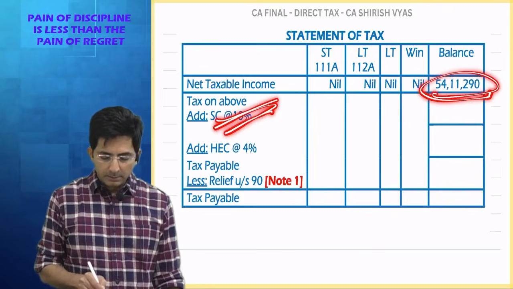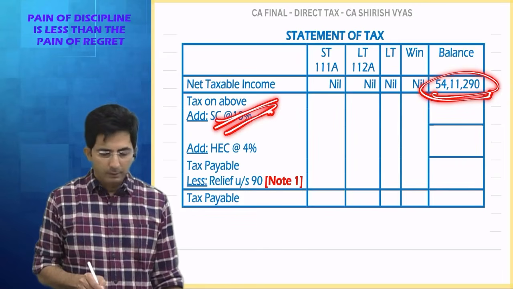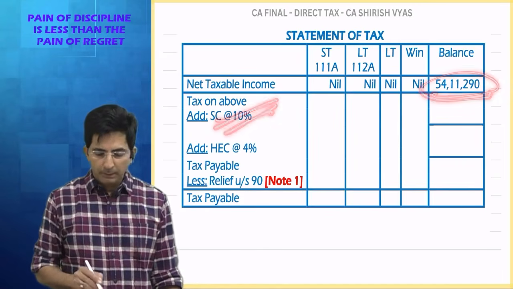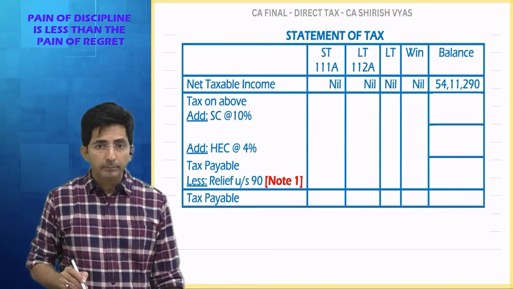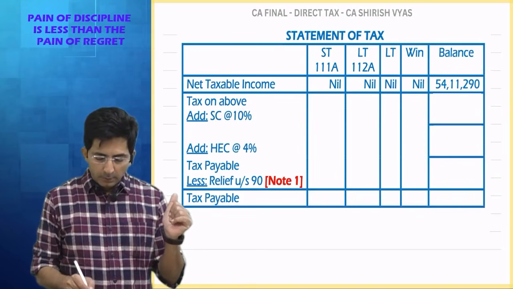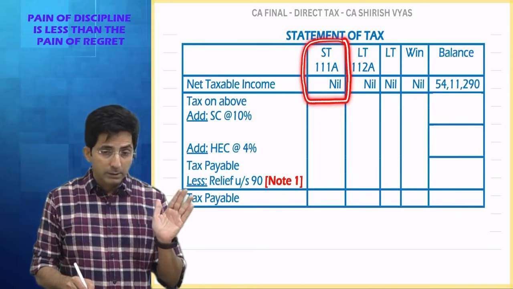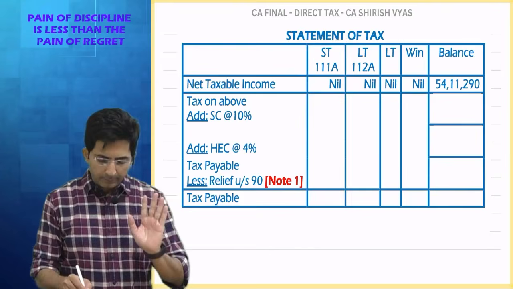Then tax. You will apply which slab rate? Old regime or new regime? New regime. Question is on new regime, na? And what is the shortcut in new regime? See, her doubt is what you know. So here, short-term capital gain under 111A, we prepare a separate column. And in the question, there was short-term.